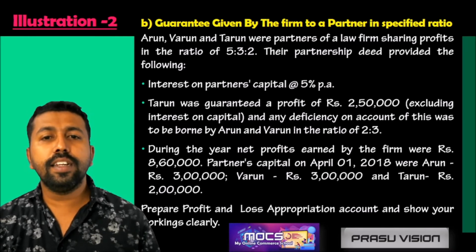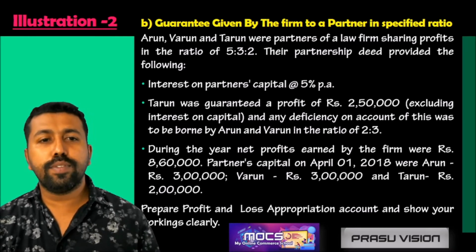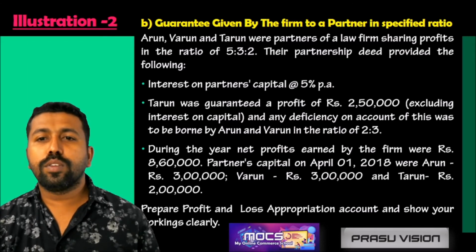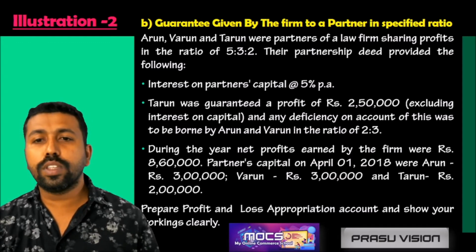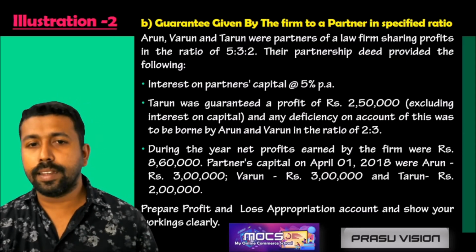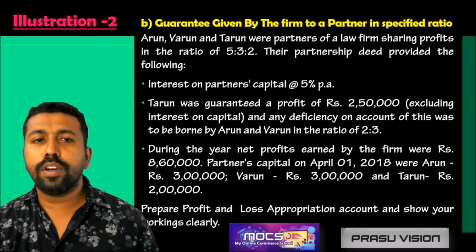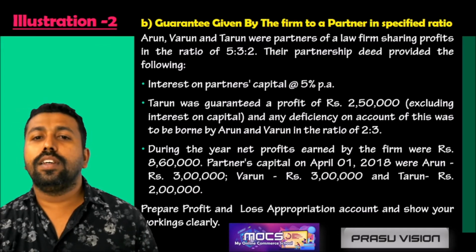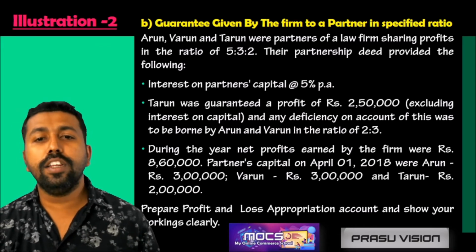Also, if there is any deficiency on account of this, it will be borne by Arun and Varun in the ratio of 2:3. So this is the case. The specified ratio is 2:3. Any deficiency for Tarun will be shared by Arun and Varun in the ratio of 2:3.